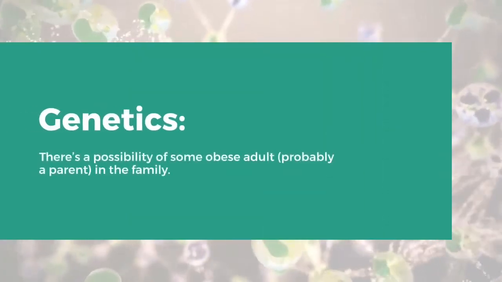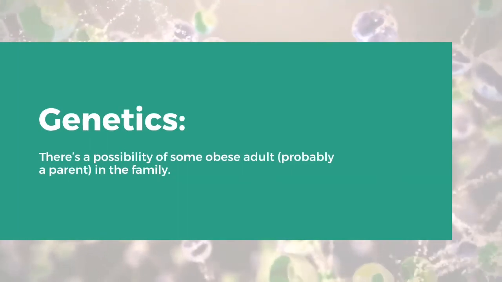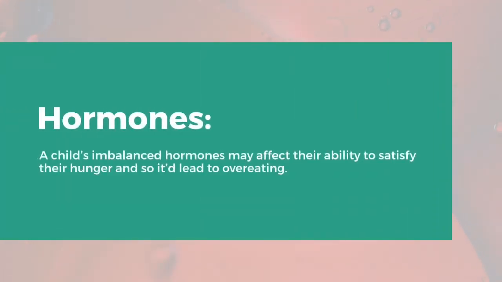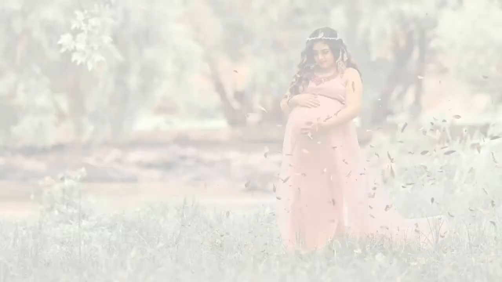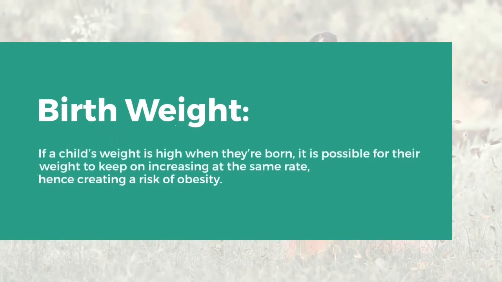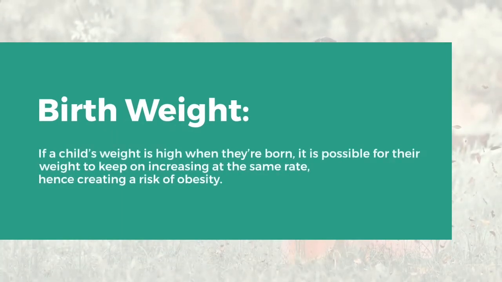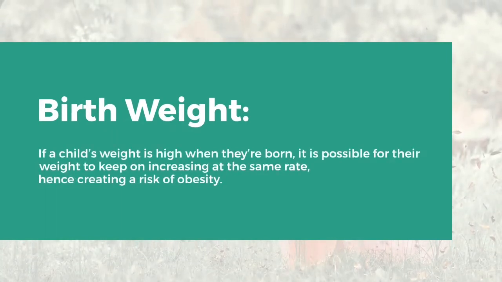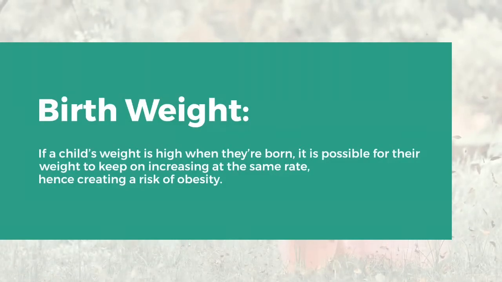Genetics. There's a possibility of some obese adult, probably a parent, in the family. Hormones. A child's imbalanced hormones may affect their ability to satisfy their hunger and so it'd lead to overeating. Birth weight. If a child's weight is high when they're born, it is possible for their weight to keep on increasing at the same rate, hence creating a risk of obesity.